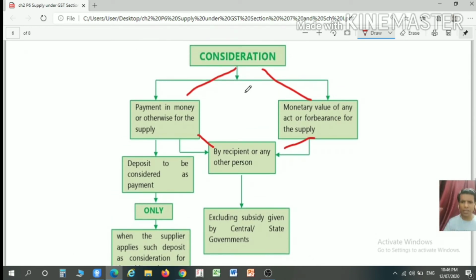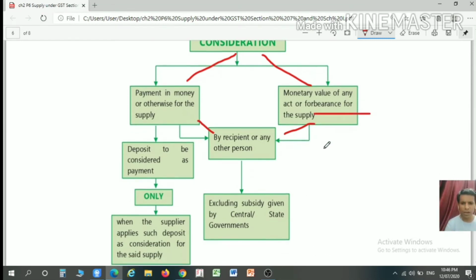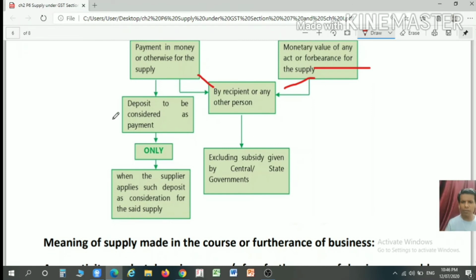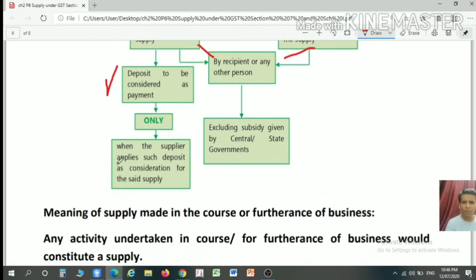Consideration may be in monetary terms or non-monetary terms. If it is in non-monetary terms, then the monetary value of such act or forbearance would form part of the consideration. What will be the treatment of a deposit? A deposit will not be considered as consideration. However, if the supplier applies such deposit for the purpose of consideration, then it will be considered as consideration.